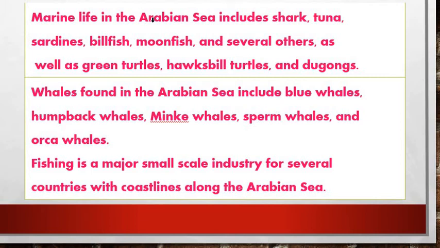Yes, friends, so now the economic and marine life of the Arabian Sea. Marine life in the Arabian Sea includes sharks, tuna fish, sardines, billfish, moonfish, and several others, as well as green turtles, hawksbill turtles, and dugongs.